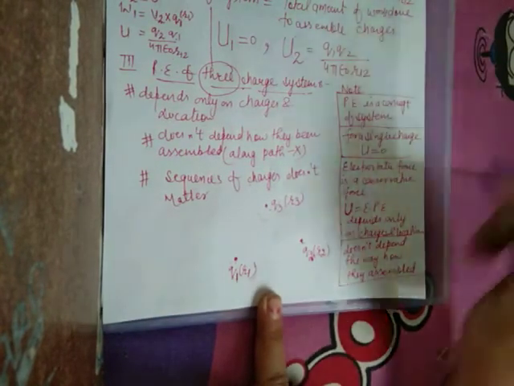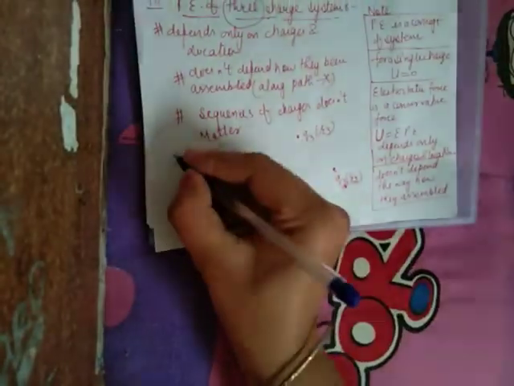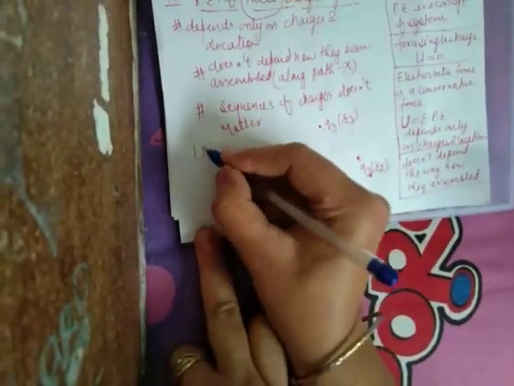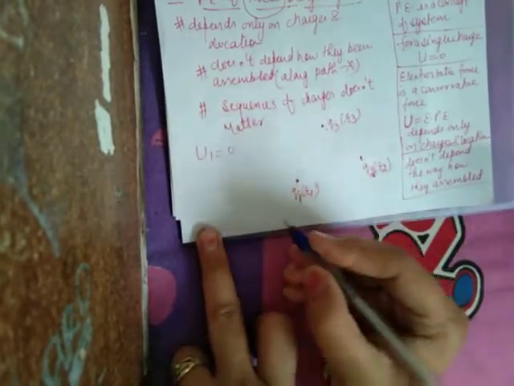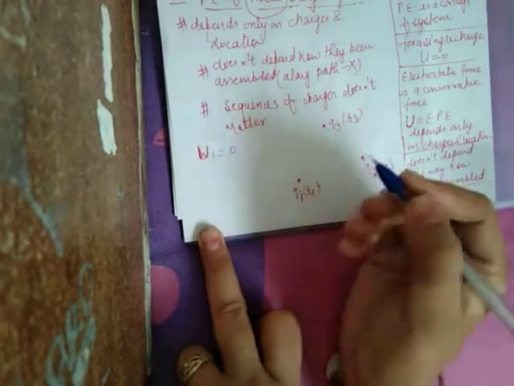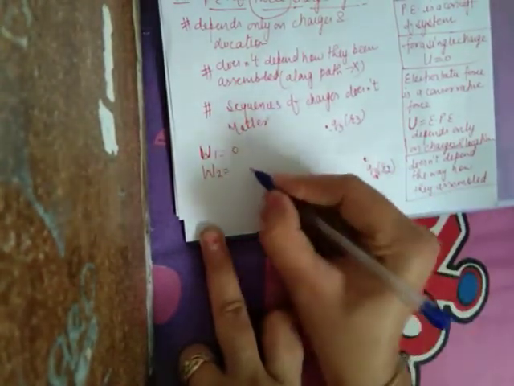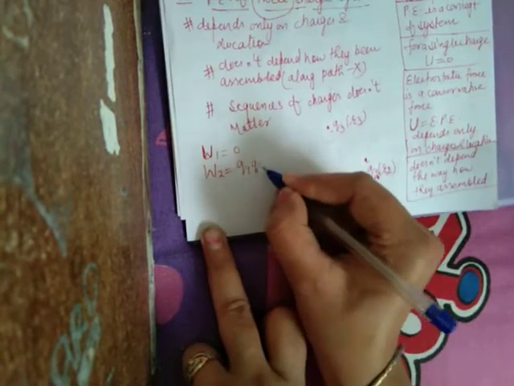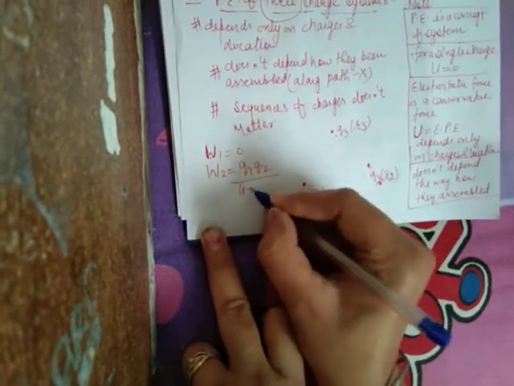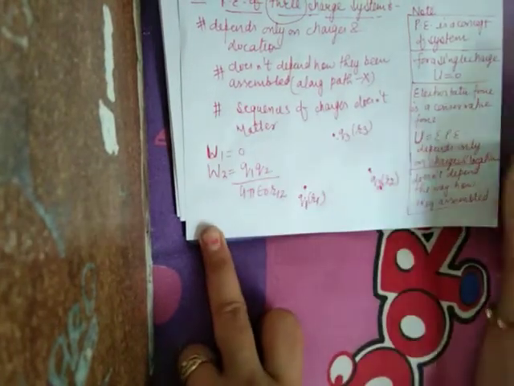The amount of work done to bring the first charge, we have calculated, is 0. Work done to bring the second charge is Q1 Q2 upon 4 pi epsilon naught R12.